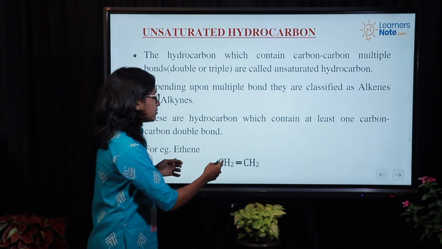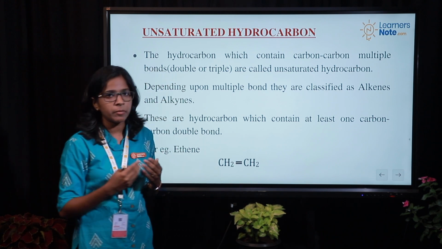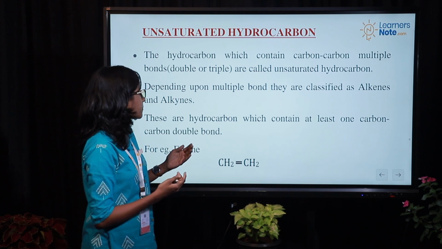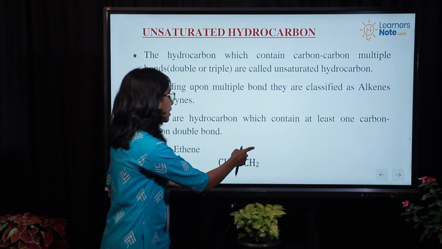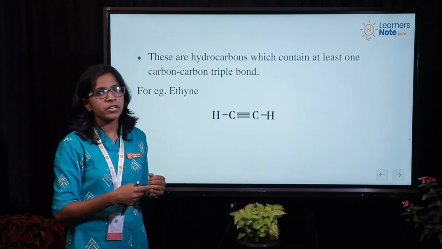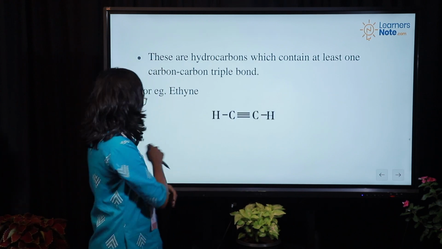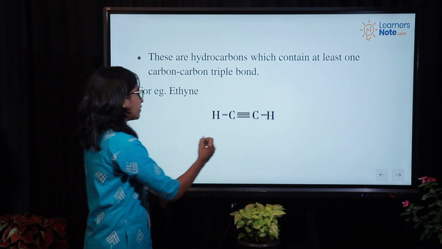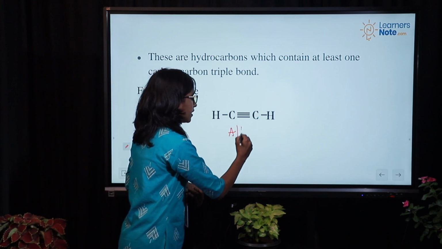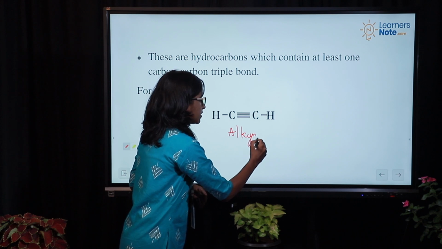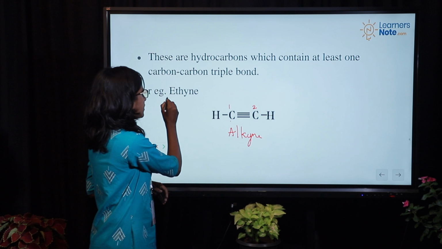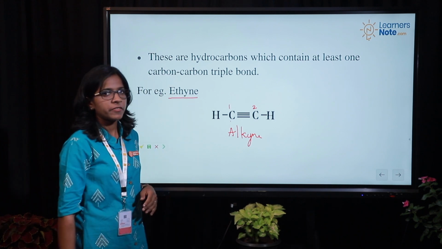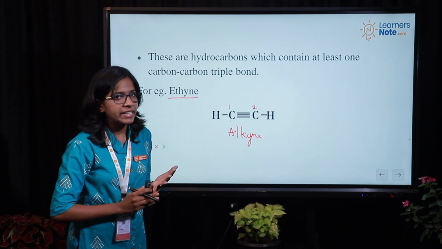If the carbon-carbon bond is a double bond, then we call it an alkene, E-N-E. And if the carbon-carbon bond is a triple bond, then we call it an alkyne. The spelling of alkyne is A-L-K-Y-N-E. Since in this case there are two carbons, it is known as ethyne. If it has two carbons with a double bond, we call it ethene.